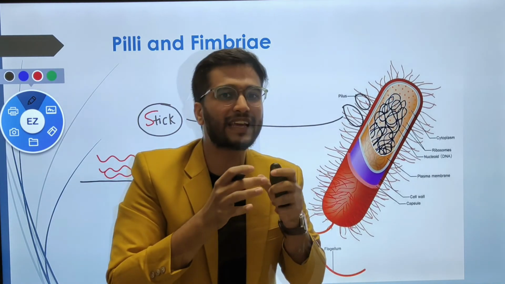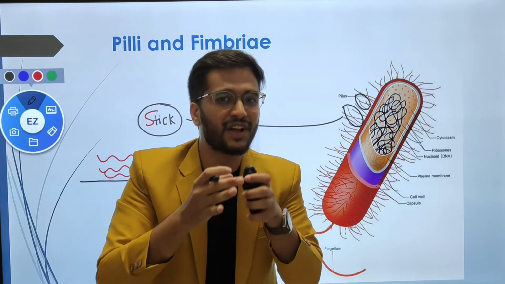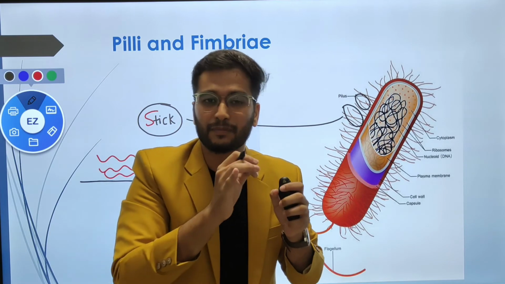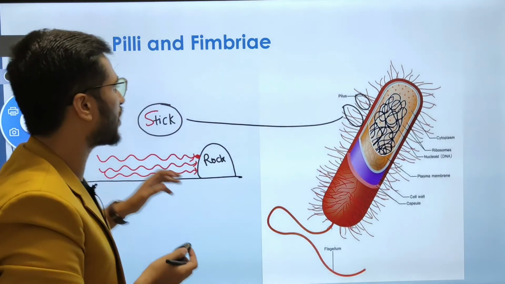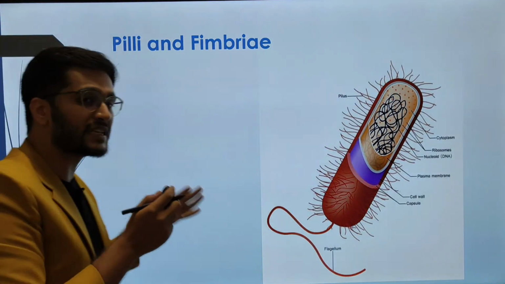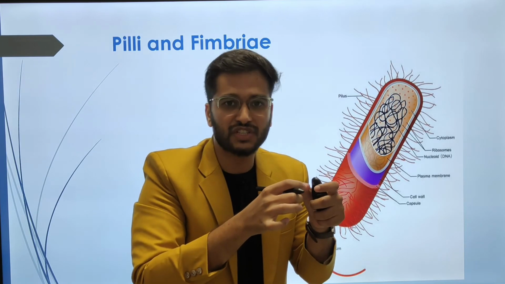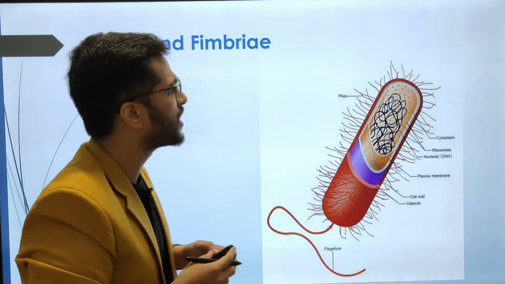Don't confuse pili and fimbriae with the flagella, because the flagella is a locomotor structure, whereas pili and fimbriae are only used for sticking purposes. Pili and fimbriae will not provide any kind of locomotory feature. So this is all about pili and fimbriae. So in this particular session, we learned about the genetic material, structure, and the functions of flagella, as well as pili and fimbriae. Let us look at some questions here.